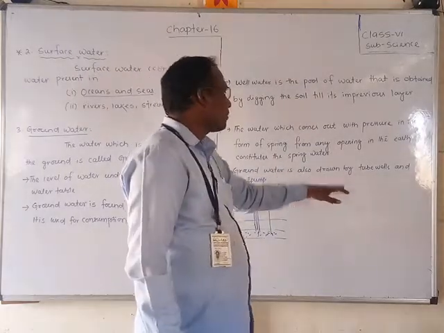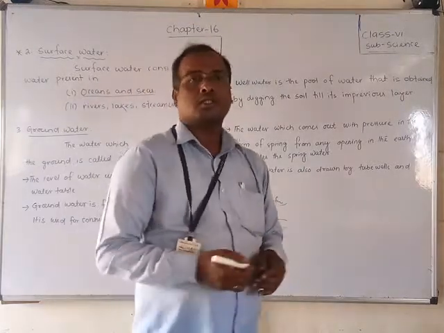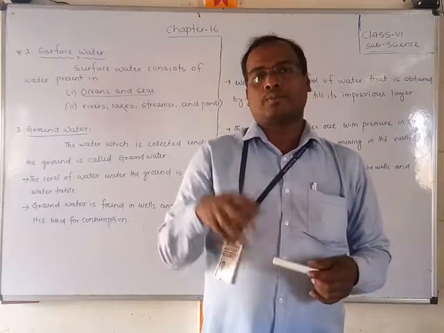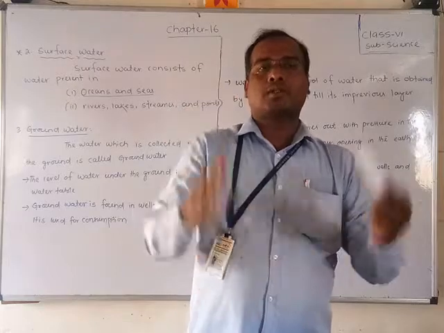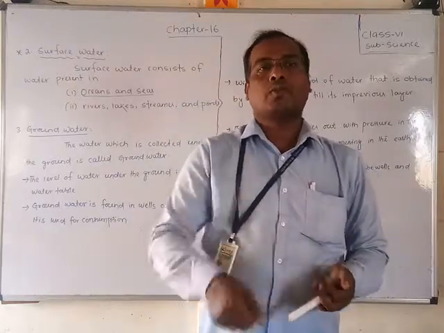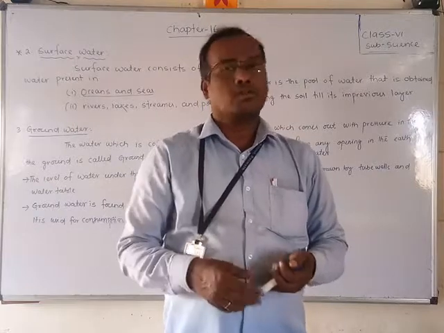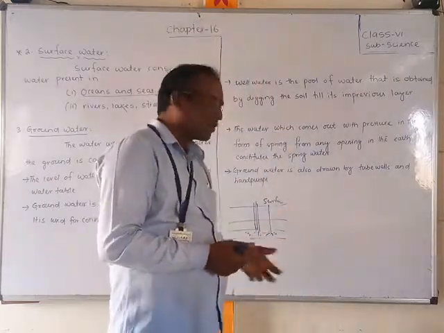Groundwater is also drawn by tubewells and hand pumps. In nearby houses you have seen hand pumps. You dig the soil, put in a tubewell, and when you press the piston, the water comes out. These are the many ways to get water.